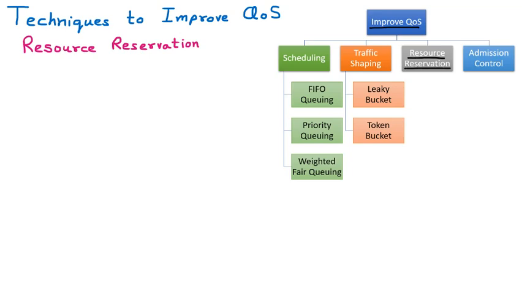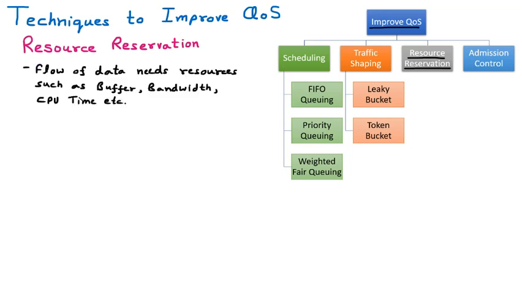As the name signifies, we are going to reserve the resources. The flow of data needs resources such as buffer, bandwidth, and CPU time. These resources are required, so they should be reserved beforehand, meaning before executing anything or sending the data, we should reserve the buffer, bandwidth and CPU time. So we can say that the quality of service can be improved by reserving these resources beforehand.